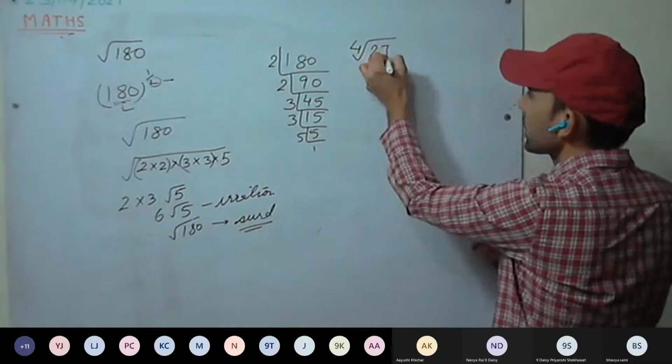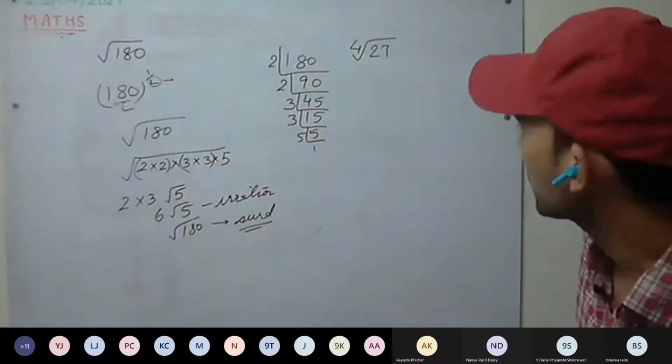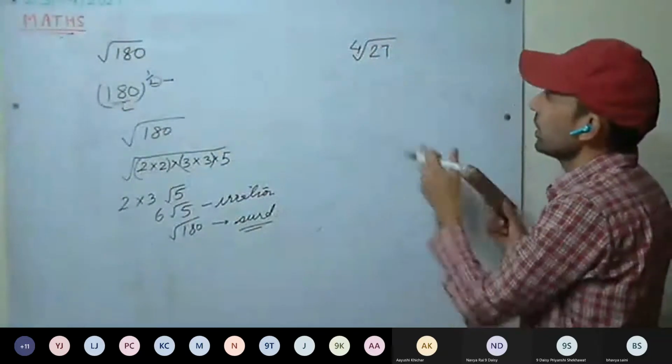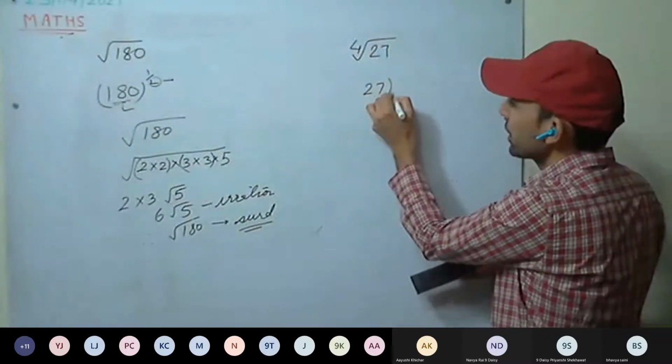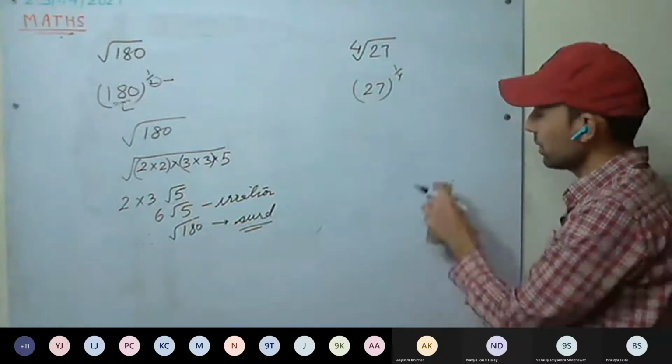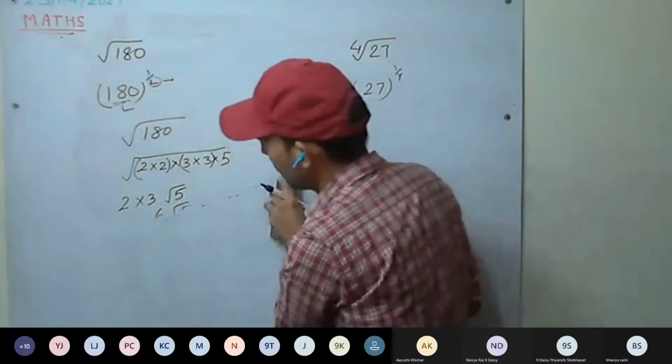Okay, do the second one. 4th root of 27. So it is 27 raised to power 1 by 4. 27 is a rational number, a positive rational number.